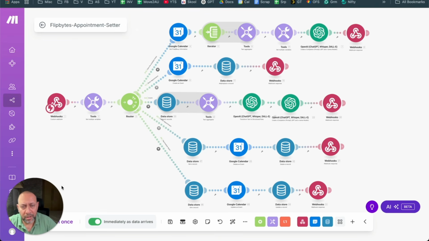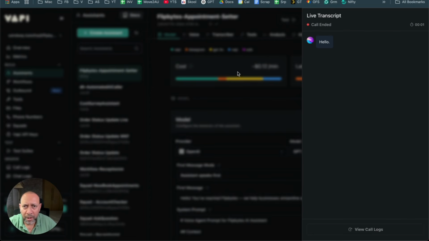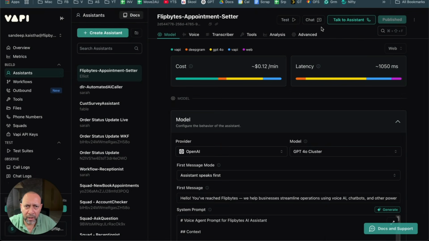Of course. So this is the whole process flow in Make, and we will go through the whole thing, one by one. So don't worry about this right now. I'm just giving you a demo so that you understand exactly what we'll be building. And then after that, we will come back and I'll go through the whole process step by step. Okay, so let's start the agent and then let's see what he says.